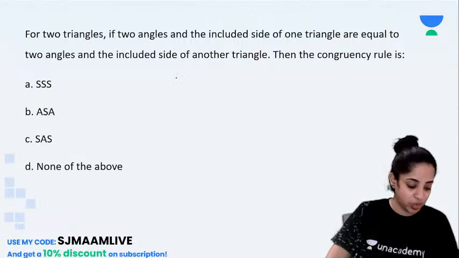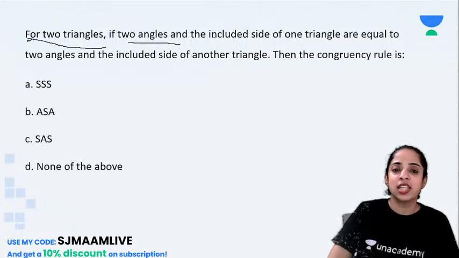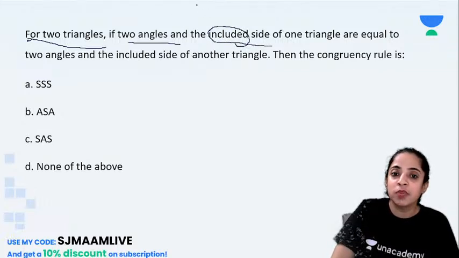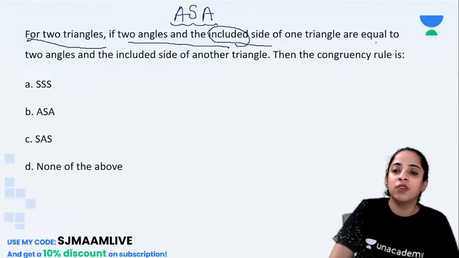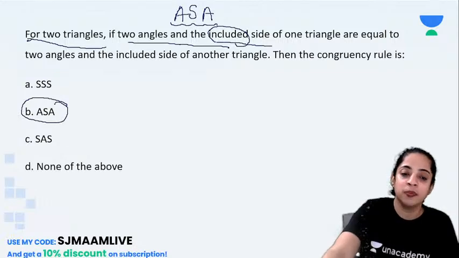Now see the next question. For two triangles, if two angles and the included side, so the sandwich, who is in between? Side is in between and there are two angles like this. So seeing the question, you have to first write this. If two angles and the included side of one triangle are equal to two angles and the included side of the other triangle, then the congruency rule is ASA. This was very easy.